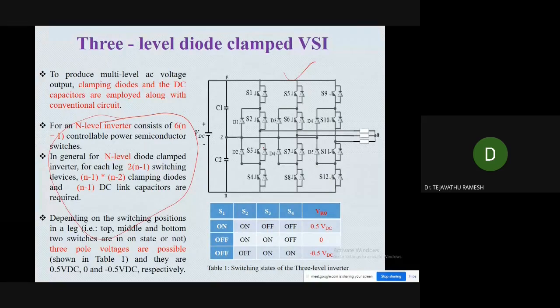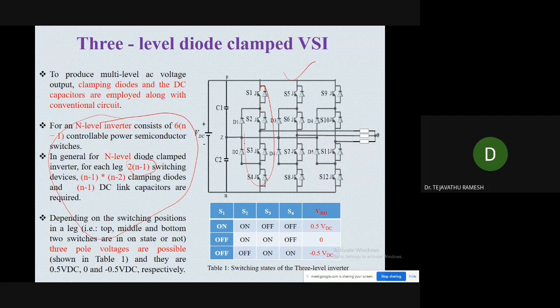So in every level of inverter, we need to follow this rule to know the number of switches and diodes. For producing multi-level AC voltage output, clamping diodes and DC capacitors are employed along with the conventional circuits. In general, in an N-level diode clamped inverter, for each leg, 2 times (N-1) switching devices are required. Here we have a 3-level, so 3 minus 1 is 2, 2 multiplied by 2 is 4. So 4 switching devices are required.